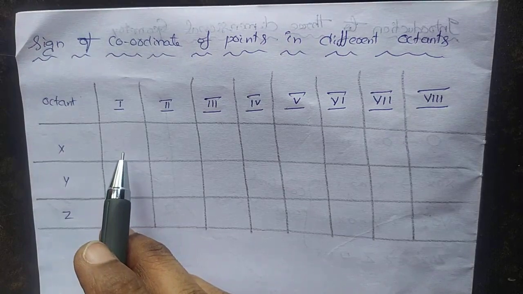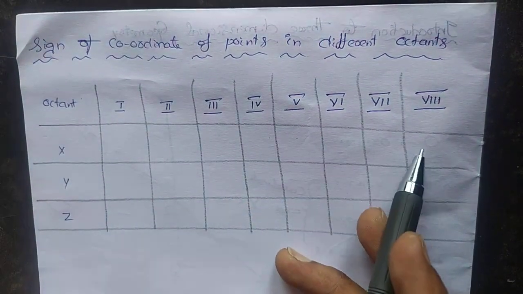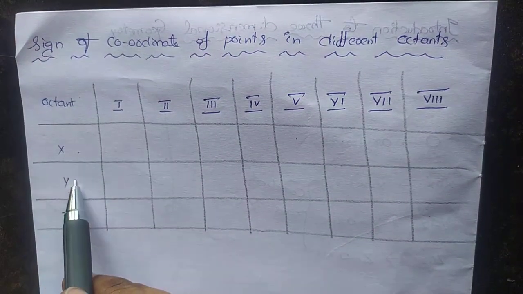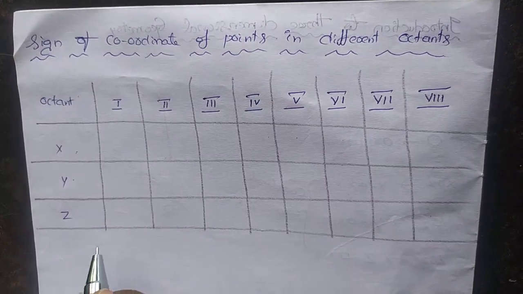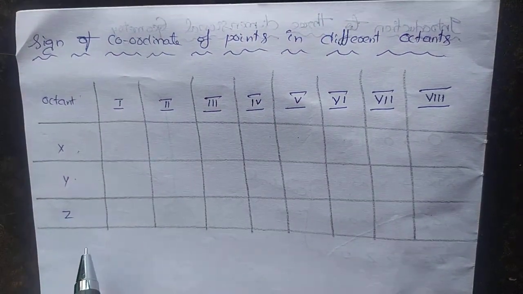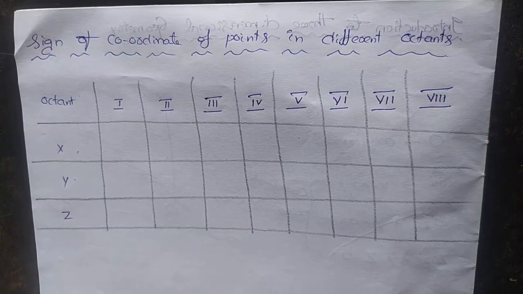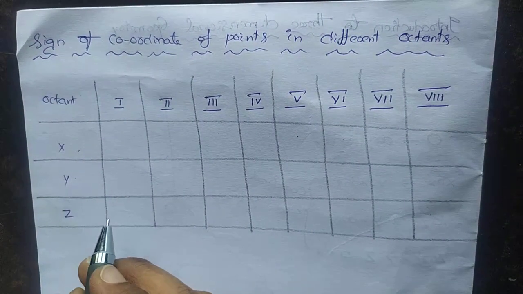We will have 8 octants: 1, 2, 3, 4, 5, 6, 7 and 8. In these octants, what about their coordinates? X coordinate, Y coordinate, Z coordinate. What about their signs? Finding the sign of coordinate of points in different octants is important for 1 mark. Kindly listen properly.